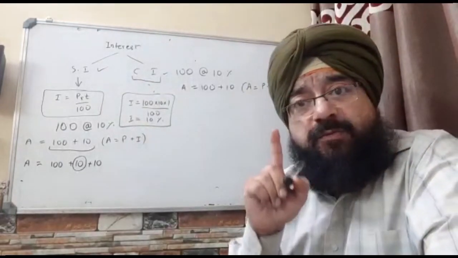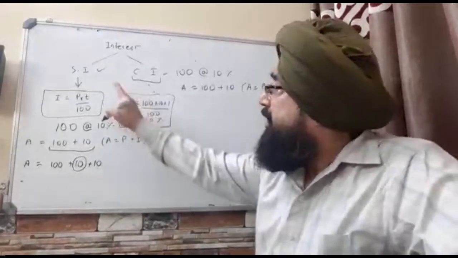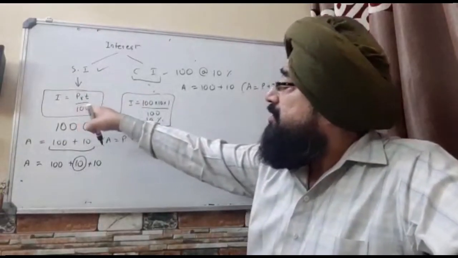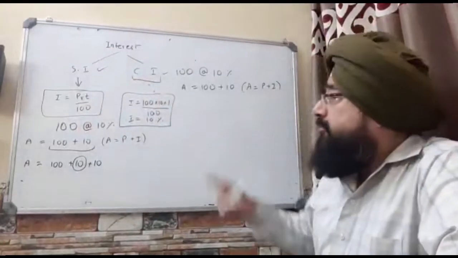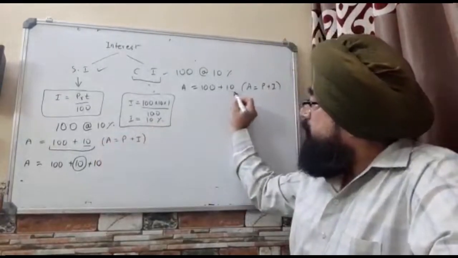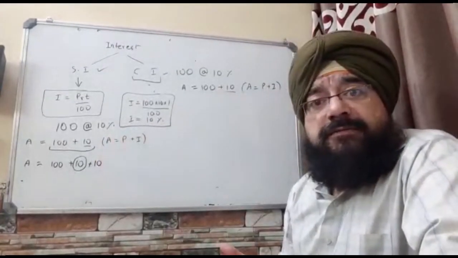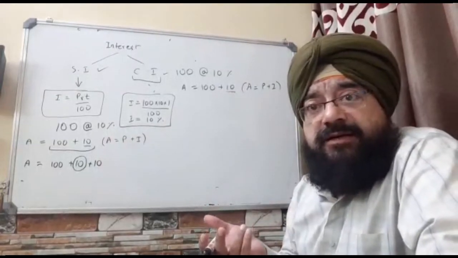If time is 1 year or one time period, then this formula holds equally well for both simple interest as well as compound interest. So see, here also you were having 10 rupees, here also you are having 10 rupees for 1 year. You need to pay 110 rupees to him, whether under SI or under CI.